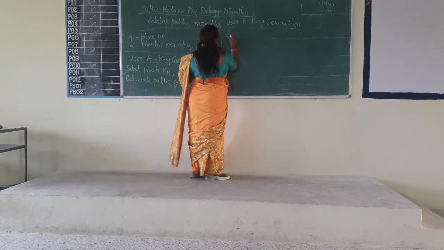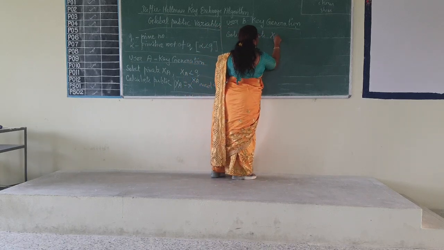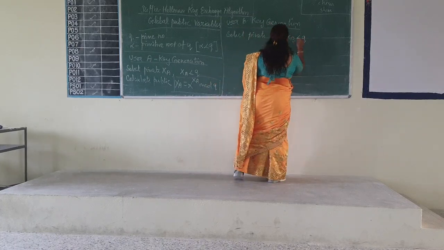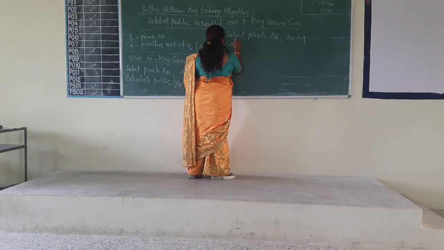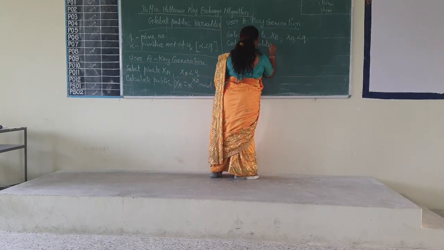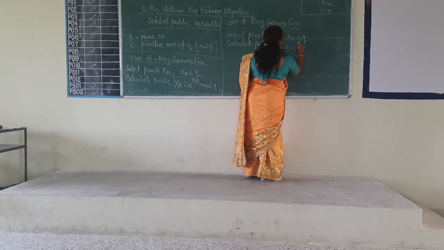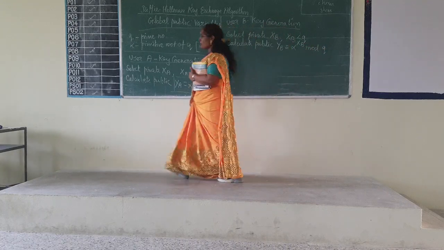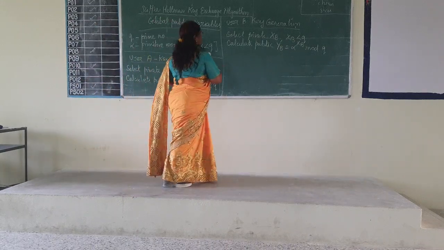In the same way, he will select a private value named XB, where this XB should be less than Q. Similarly, calculate the public value YB using the same formula: YB is equal to alpha to the power XB mod Q.